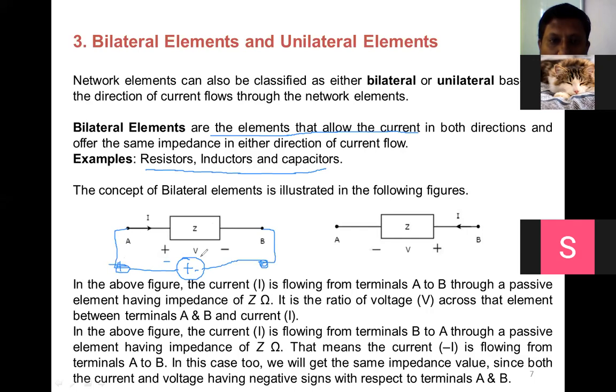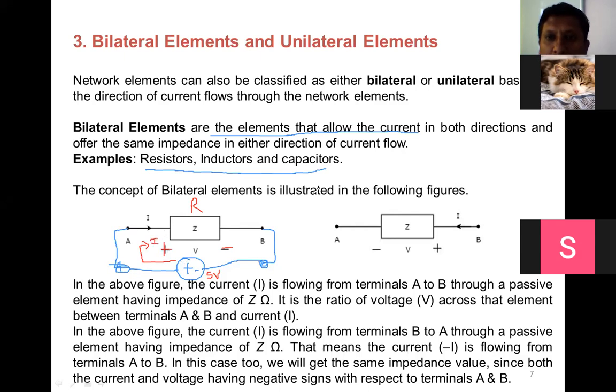How will the current flow? Current will flow in this direction. Suppose this is 5 volt and this is the resistor R. So plus polarity is here across this resistor, minus is here. V divided by R gives the value of this current. The value is I.